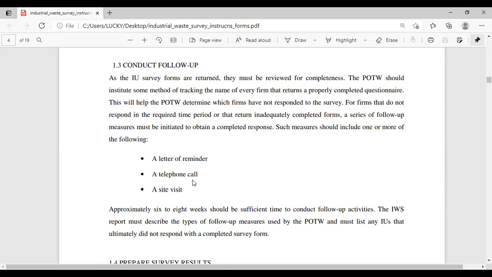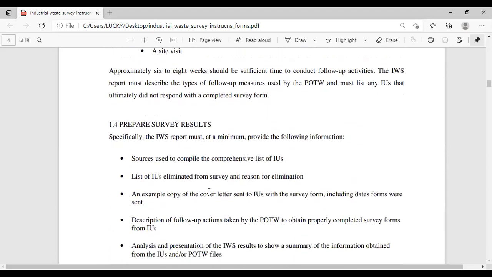For firms that do not respond in the required time period or that return inadequately completed forms, a series of follow-up measures must be initiated to obtain a completed response. Such measures should include one or more of the following: a reminder letter, a telephone call, or a site visit.